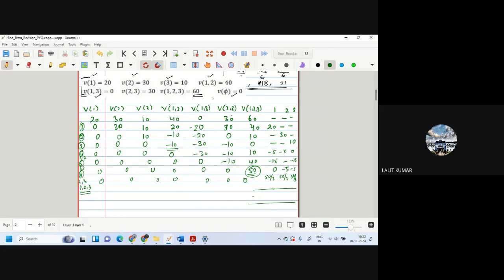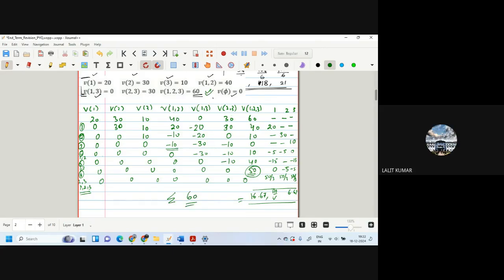So this becomes 20 minus 20, 0. 50 divided by 3 is 16.67. This becomes 30 minus 20, 10, minus 20 plus 50 by 3. So 20, 110 by 3, 36.67. And this again will become 50 by 3 minus 10, 6.67. So the final answer, the summation of that, should again be 60.